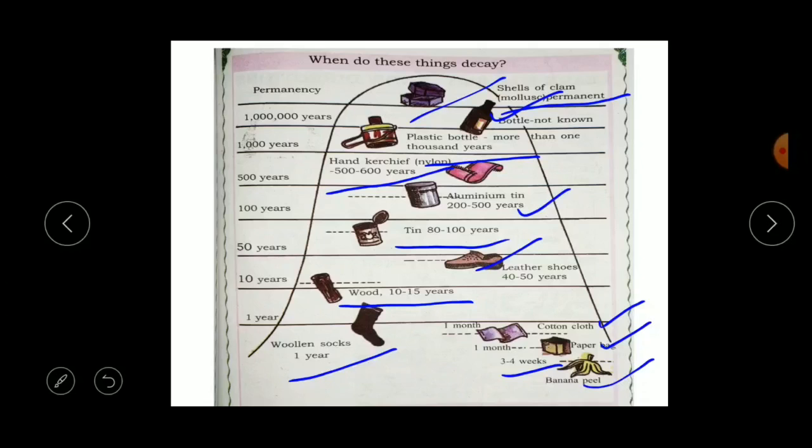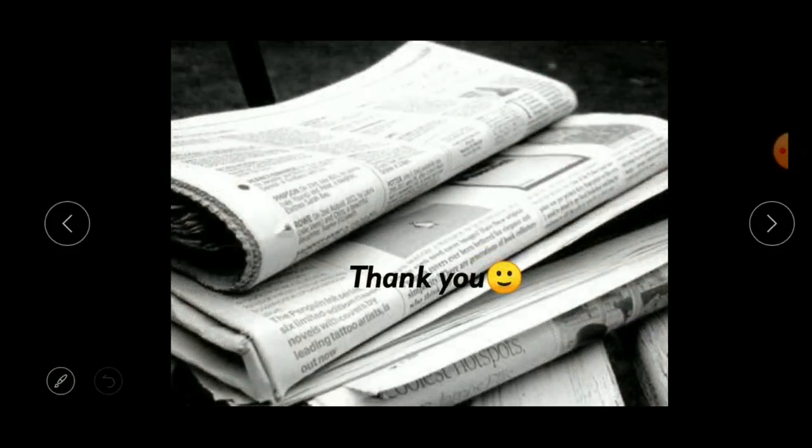Understood, children? So in this lesson you have learned the types of waste, the proper methods of disposal of waste and habits of reducing the waste, and we came to know some interesting facts about this lesson, right? We came to know how waste is wealth, how valuable these wastes are, isn't it? And we came to know the meaning of manure, compost, and we understood how some of the things decay, and how much time they take to decay. Understood, children? Hope you understood the whole lesson very well.